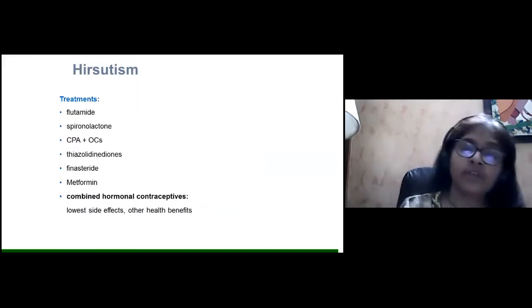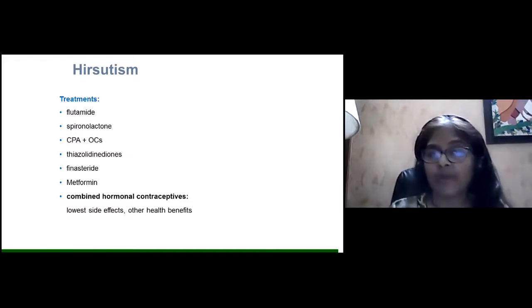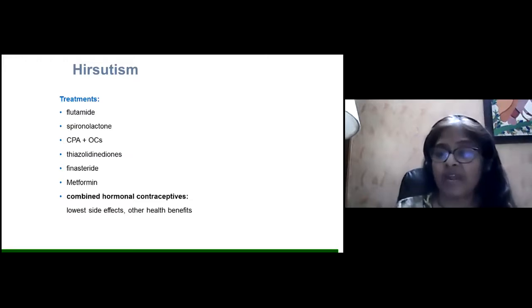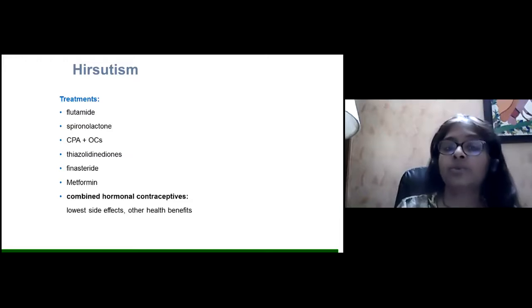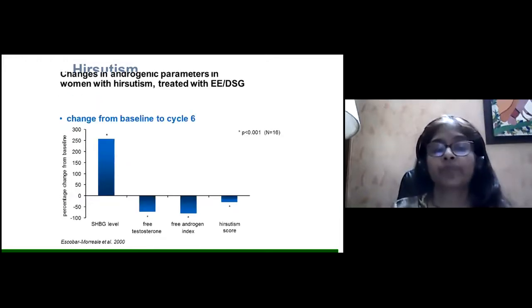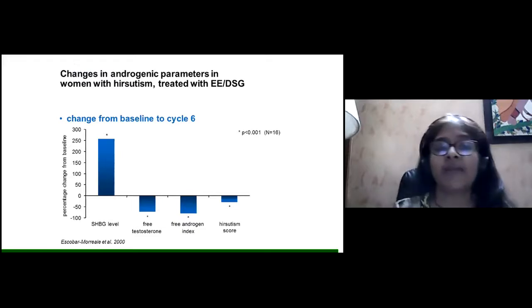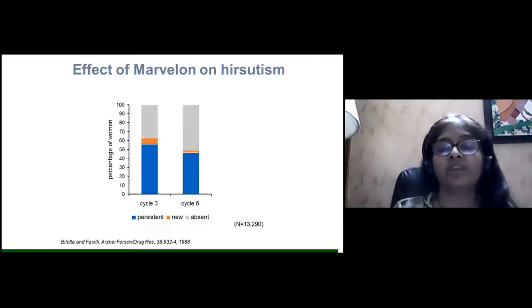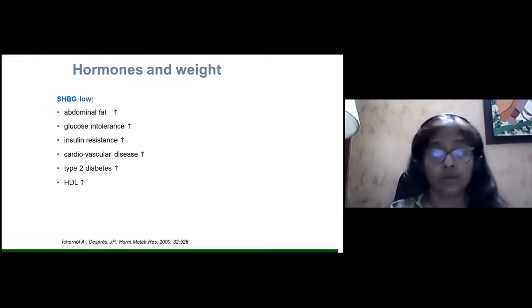So what is the treatment of hirsutism? We can use spironolactone, we can use cyproterone acetate containing oral contraceptive pills, finasteride, metformin, flutamide, and combined oral contraceptive hormones, which have low side effects and have the other benefits also. So for hirsutism also we can use oral contraceptive hormones. These are some of the charts which show the changes in the androgenic parameters in women who are treated with ethinyl estradiol, and we can see that all of them have a very good effect on hirsutism.